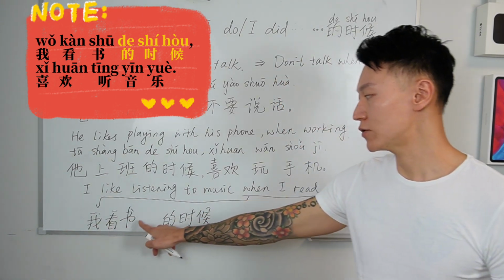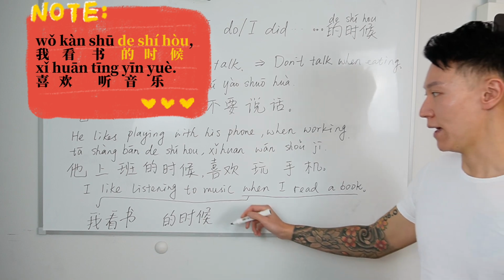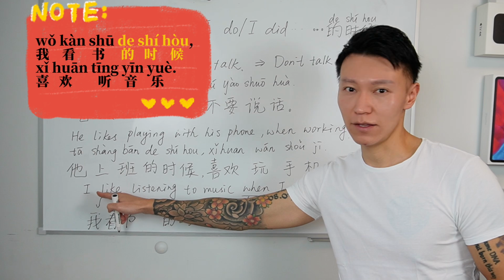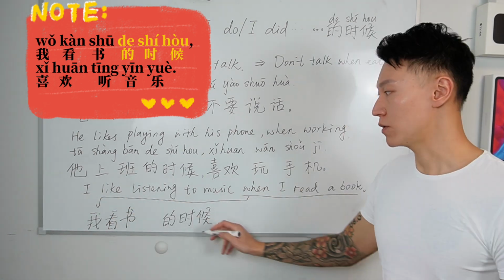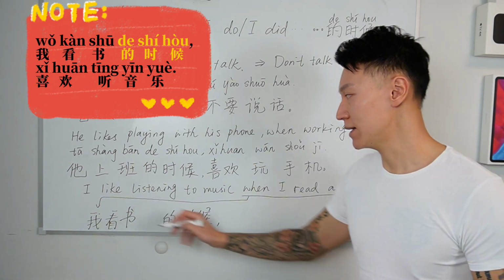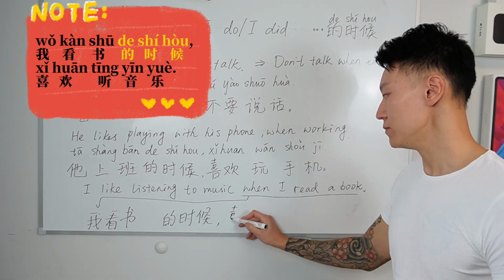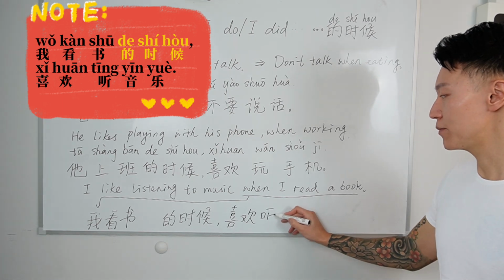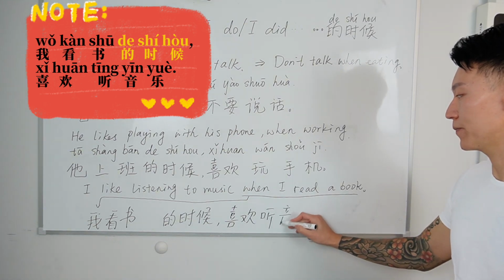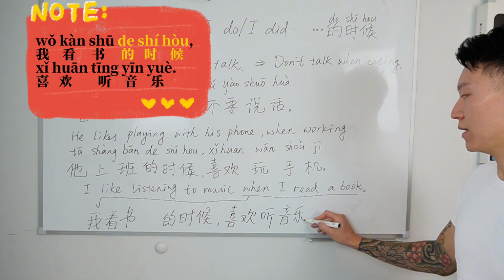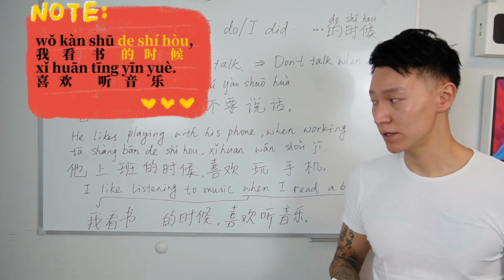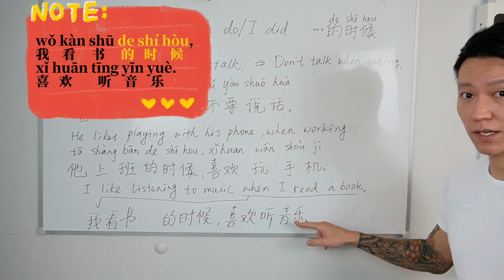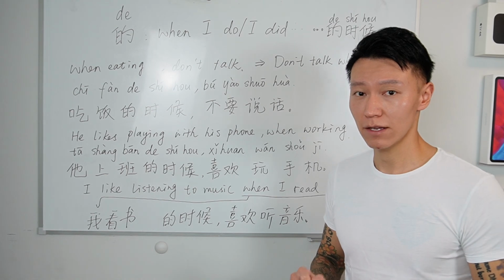So you have 我看书的时候, and I like listening to music. Should we repeat I again? No, because we have the same subject. So 我看书的时候, like 喜欢, listening 听, music 音乐. And then we have a correct Chinese sentence: 我看书的时候喜欢听音乐.